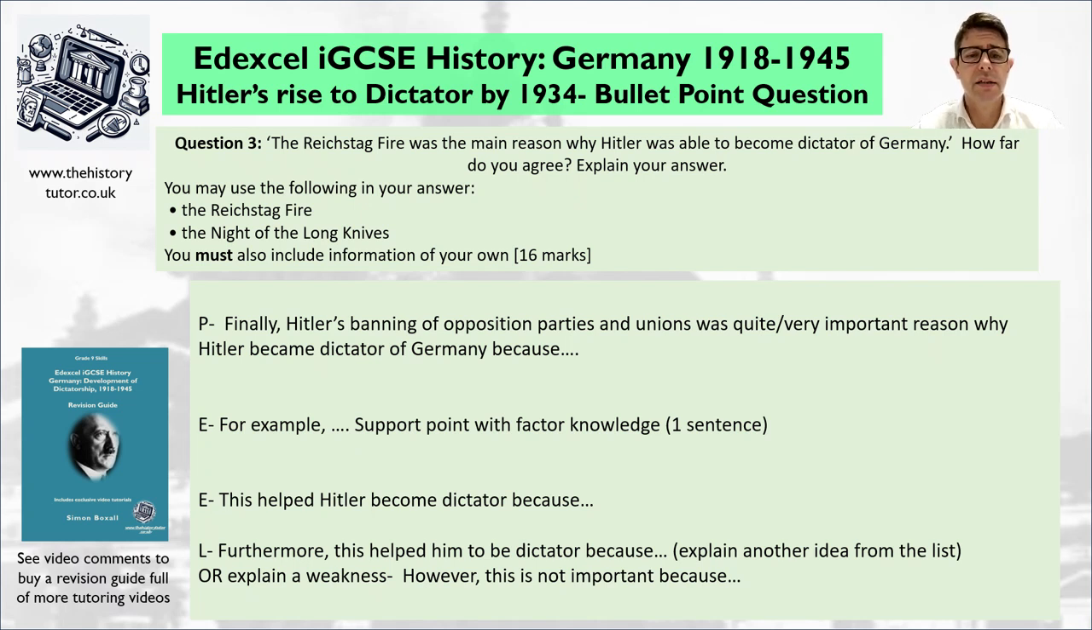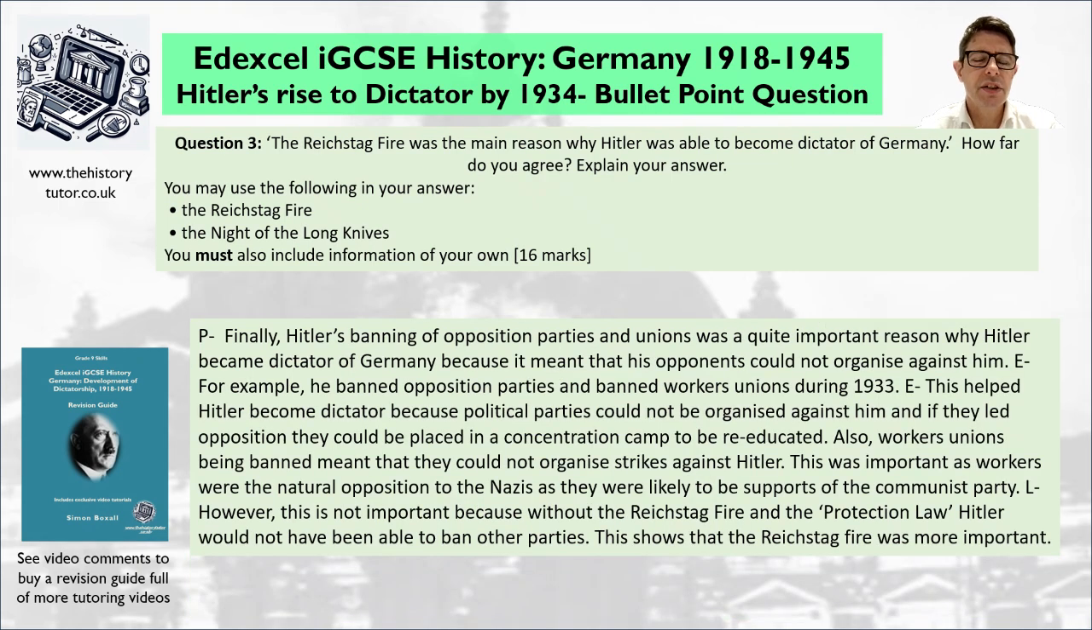So finally, Hitler's banning of opposition parties and unions was quite or very important because, so see if you can come up with an idea about how his early sort of dictatorial laws and control and creating fear were important in setting up his dictatorship. So pause now and try and give this final paragraph a go. So here we are, here's my idea, and as you can see it's a shorter paragraph.